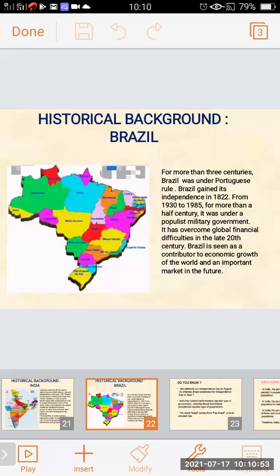Brazil is seen as a contributor to the economic growth of the world and an important market in the future. It has contributed to the economic growth of the world, and in future, its market is going to be very important.